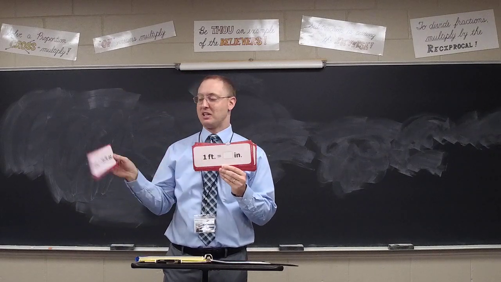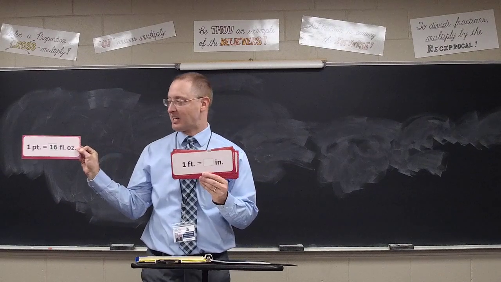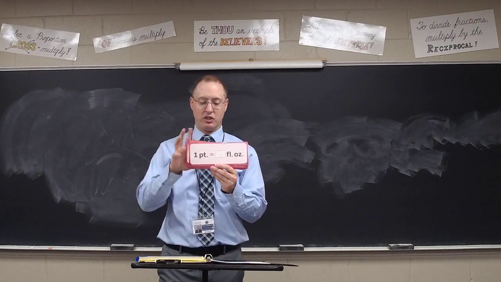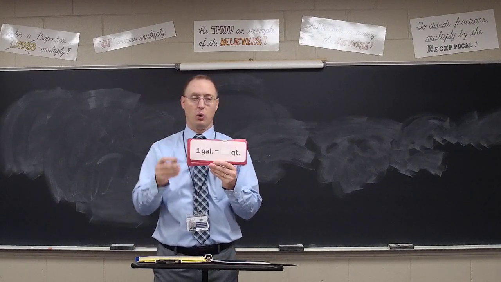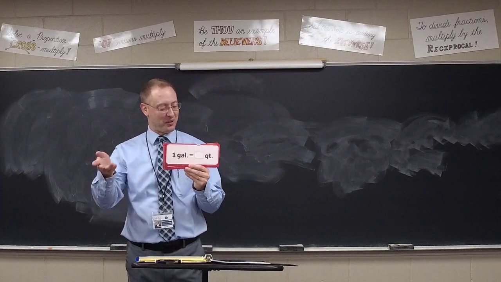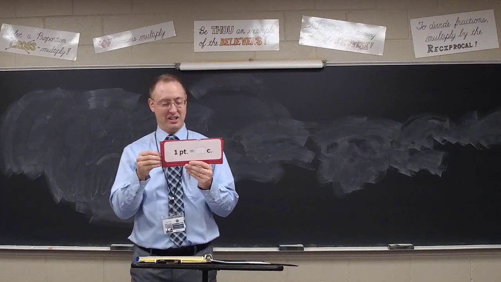A pint? 16 fluid ounces, class. A pint's a pound. The world around you, you've got to know that a pint's a pound. 16 fluid ounces in the pint. A gallon? 4 quarts. A pint? 2 cups.